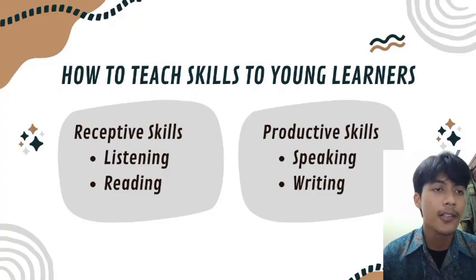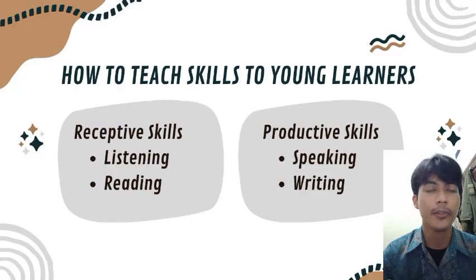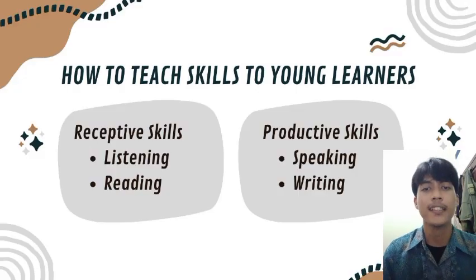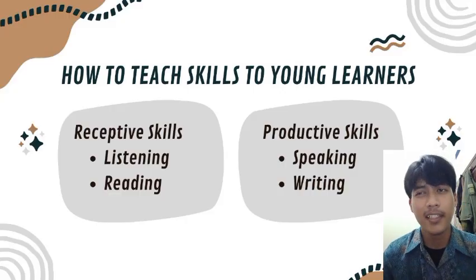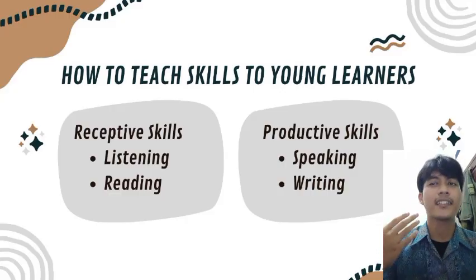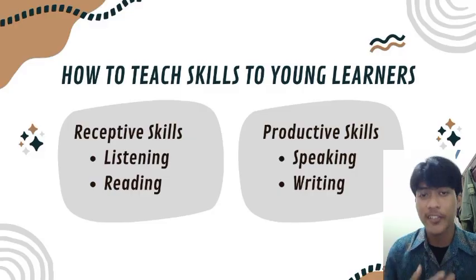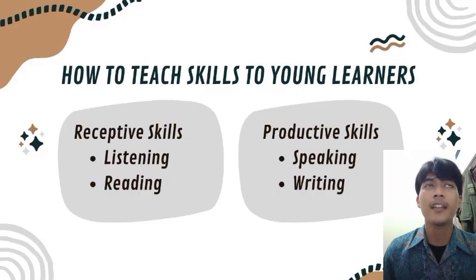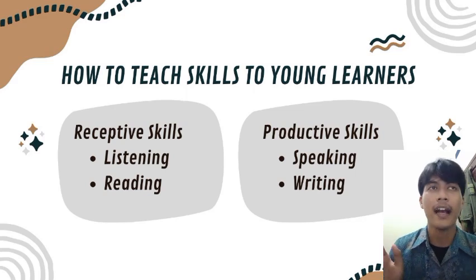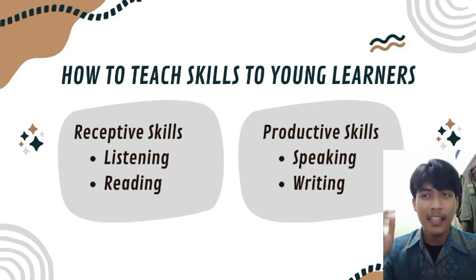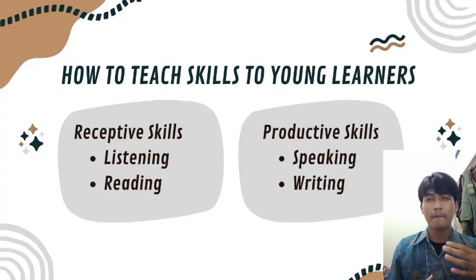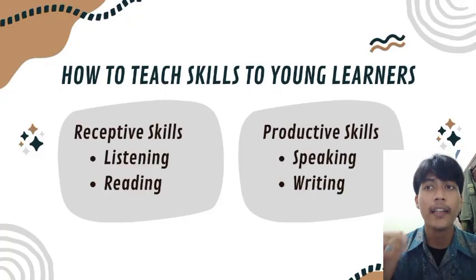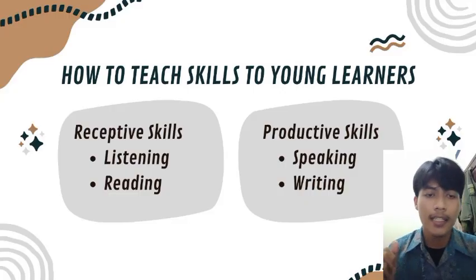And then writing. This helps children write letters, words, or short sentences. To teach this skill, we can start with tracing letters or shapes, and then use copying and filling in the blank, for example I see blah blah blah, or I feel blah blah blah. Then let them label pictures or write about their drawings, or encourage journaling or writing short sentences about themselves.